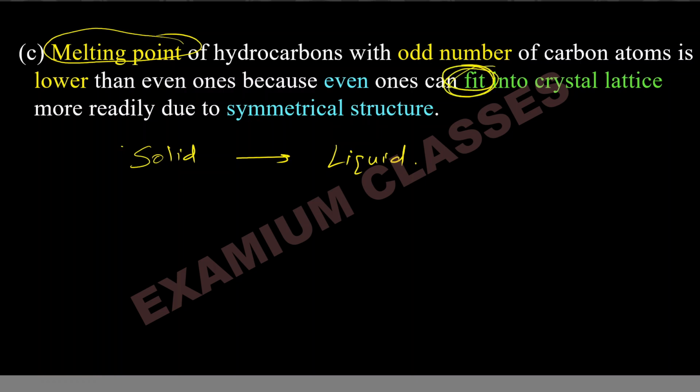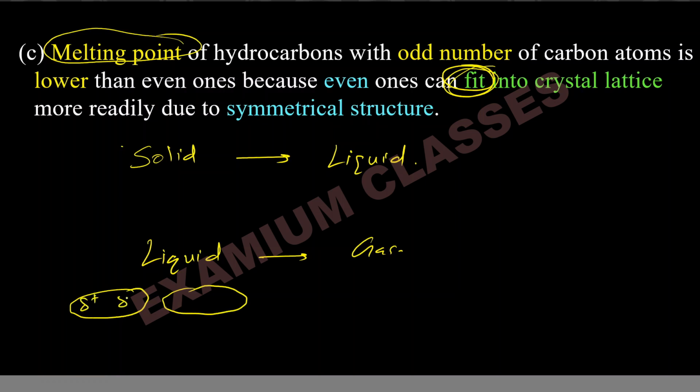If you compare it with the boiling point, in boiling point you have liquid and liquid gets converted to gas. When it is liquid, and if the molecule is polar, there will be force of attraction.